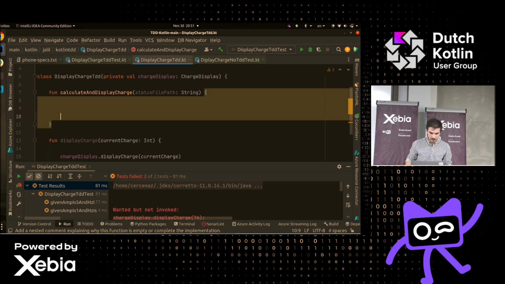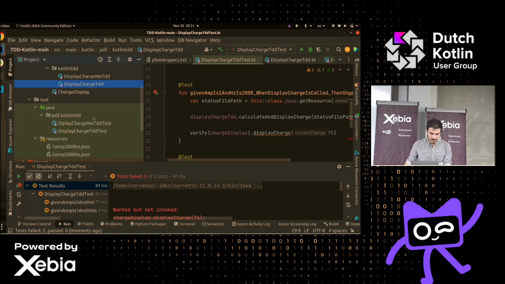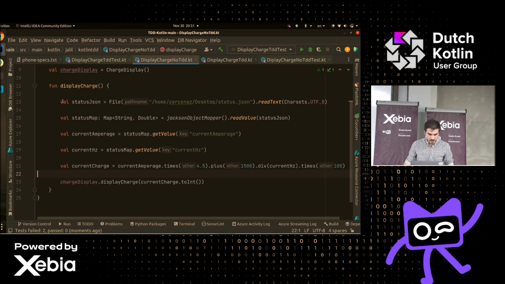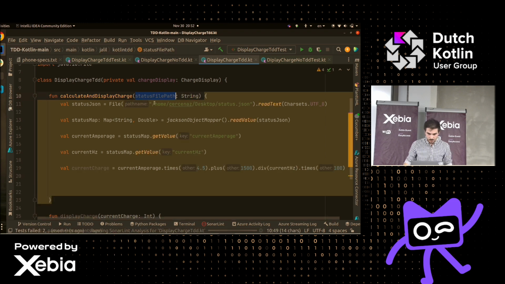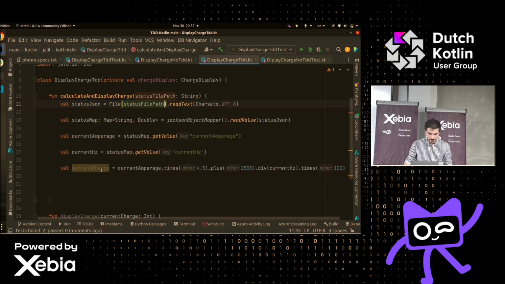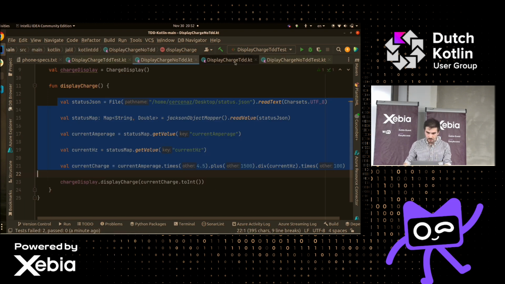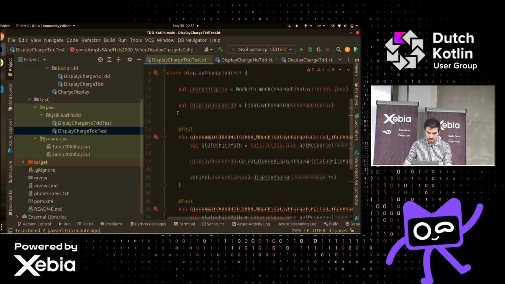So let's have some implementation. So let's steal the old implementation that we have, right? Because it's already implemented. We're really just concerned about the result. So what is this implementation doing? It's doing all the calculation over here. This is no longer hard-coded. This is here. And at the end of all, we are calling display charge, the current charge, great. And if we're lucky, we should see it go green. There's not a guarantee.